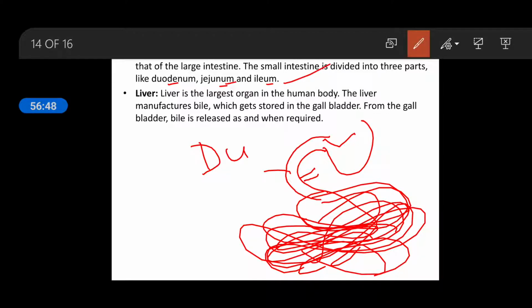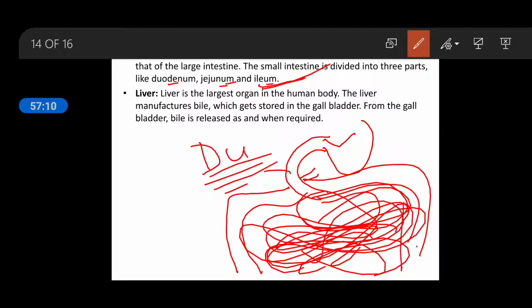So the final digestion takes place in the duodenum, and in the duodenum the final digestion means carbohydrate, fat, protein, all the things will be digested here. Okay, and the ileum is the longest part of the small intestine. And this whole part is surrounded by the large intestine, you can see in the diagram.